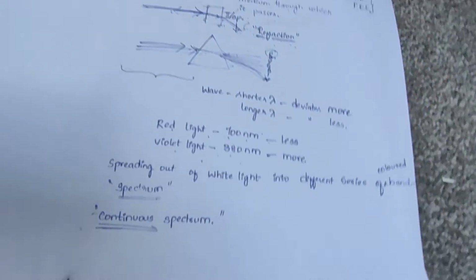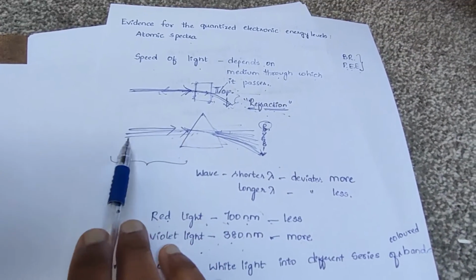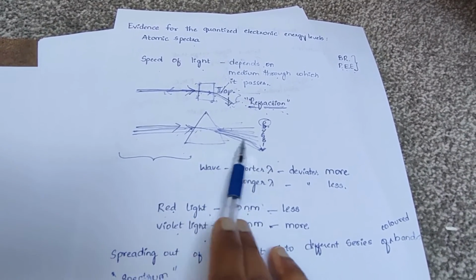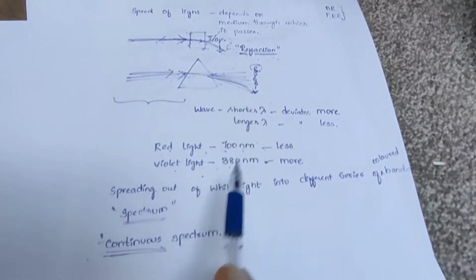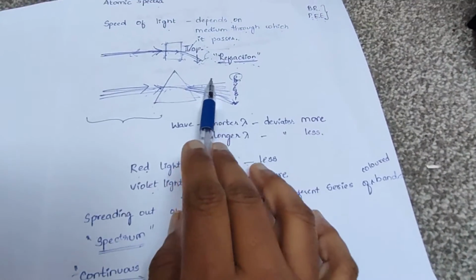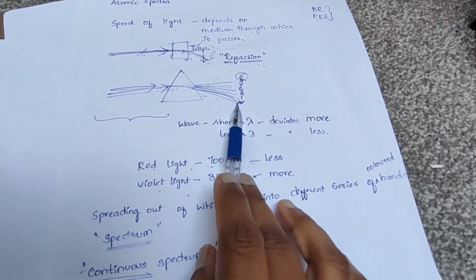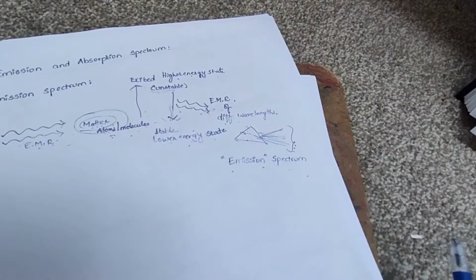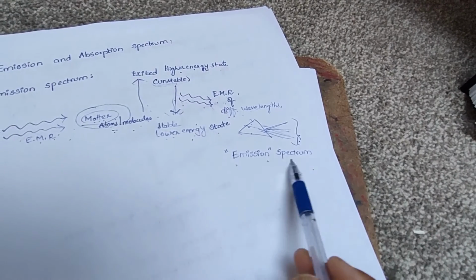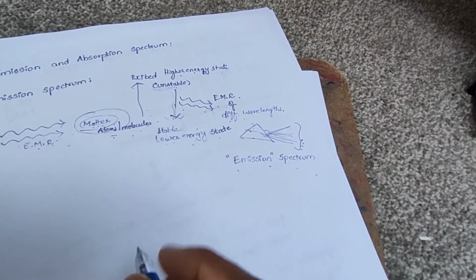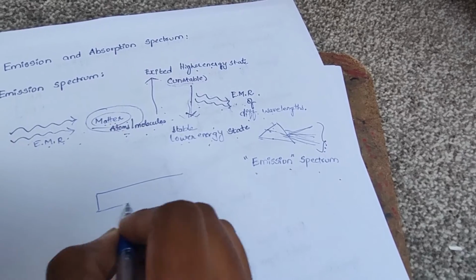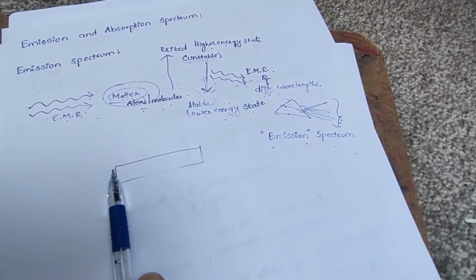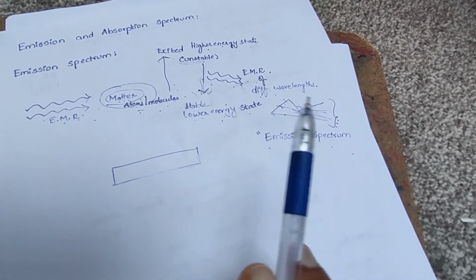Here we discussed that when a light ray passes through a prism, we get a continuous spectrum, continuous colored bands without spaces between them. But when we compare the continuous spectrum with the emission spectrum, there is a difference. If it is a continuous band, we will not observe any energy gaps.